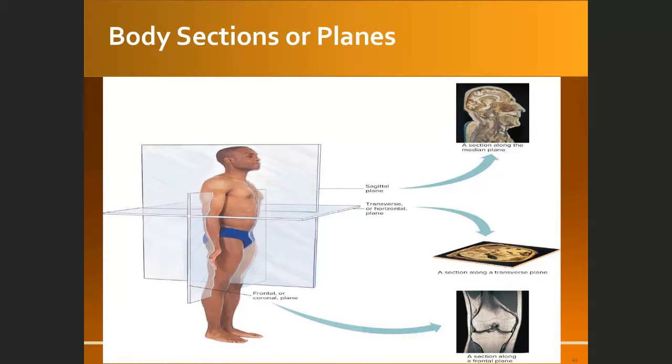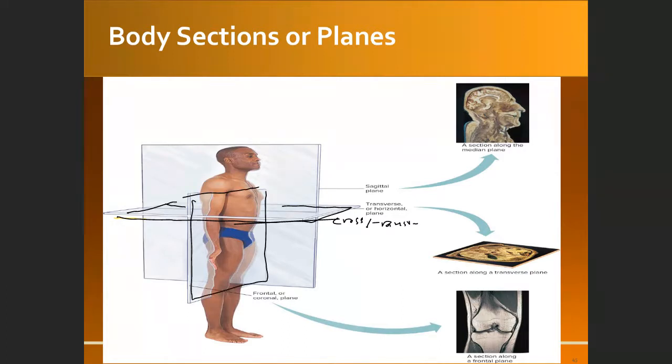Maybe this one is easier to see. This plane over here is the one that divides the body into top and bottom. So this is going to be cross or transverse. Now look at this one. Boom. This one divides the body into front and back. So this one will be the frontal or coronal plane.